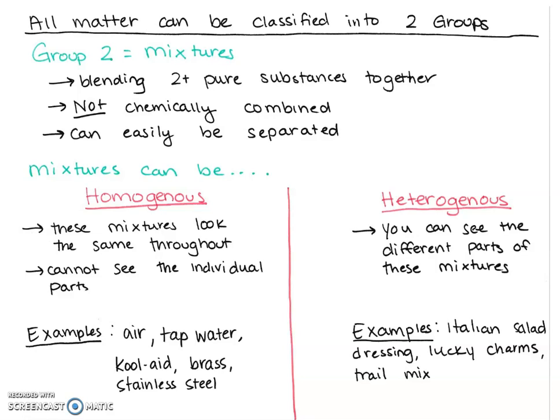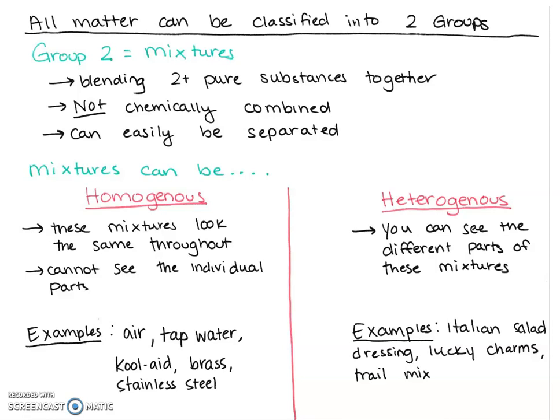So when I look at Lucky Charms, it's a heterogeneous mixture. I can see the marshmallows, I can see the cereal pieces. When I look at trail mix, it's a heterogeneous mixture. I can pick out the M&Ms versus the pretzel pieces versus the peanuts. And Italian salad dressing is the same way.